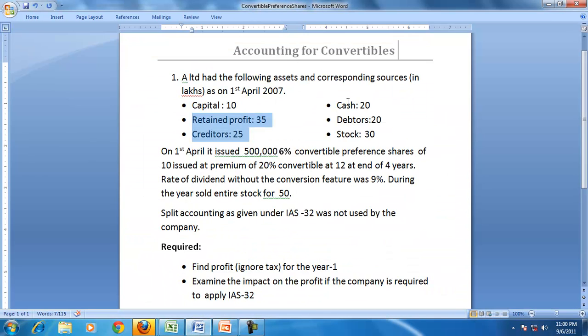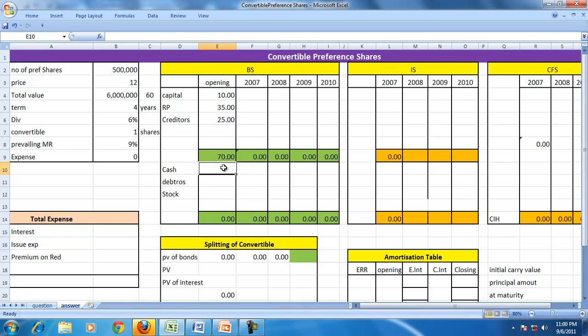Supported by the assets of cash 20, debtors 20 and stock 30. So that's the opening balance sheet as on 1st April 2007.